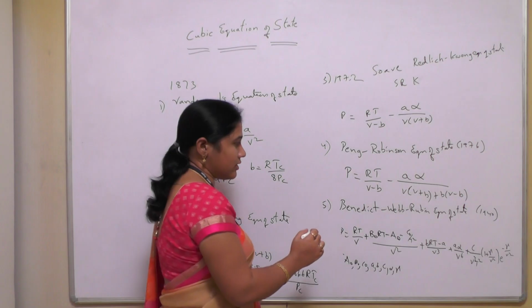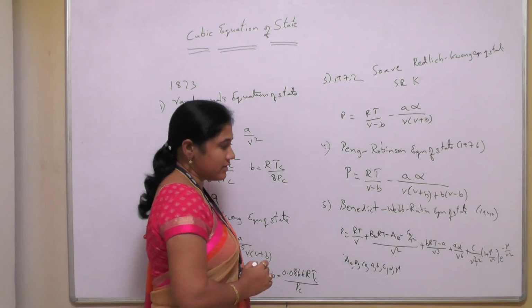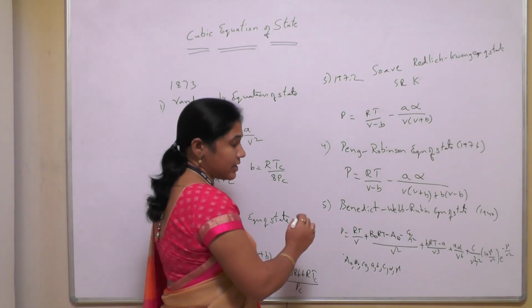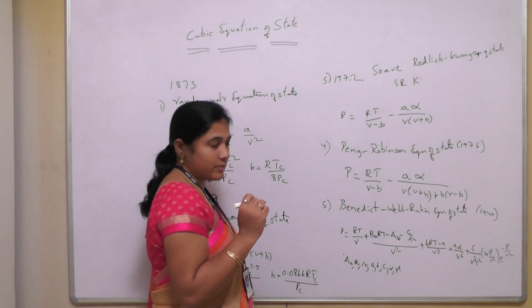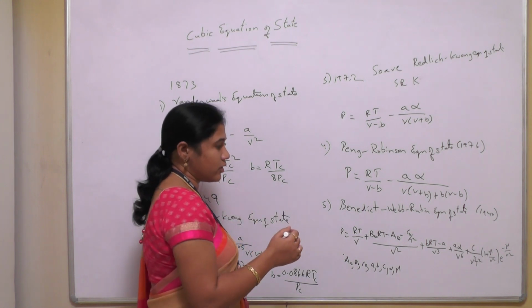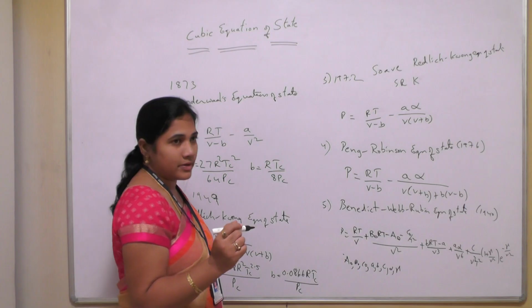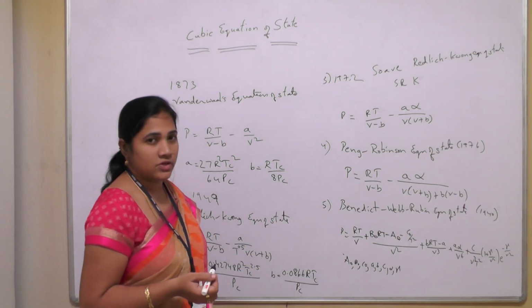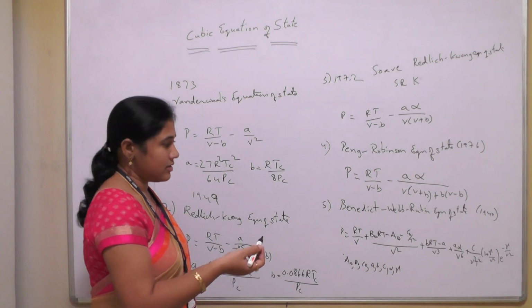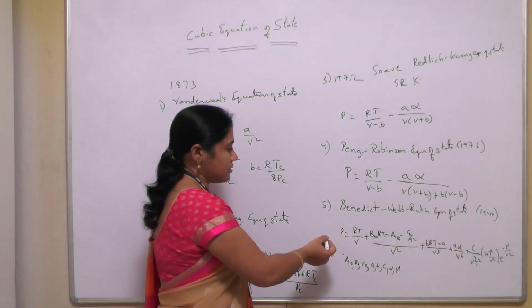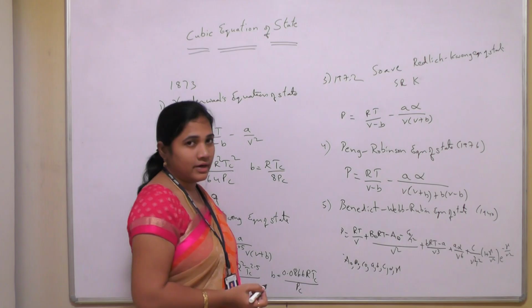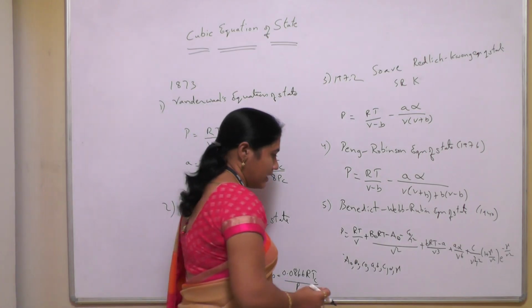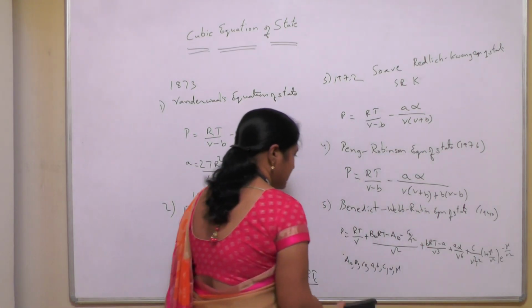It gives more accurate values than the other equations of state, and it is applicable for hydrocarbons, to find out their properties. Therefore, most petroleum industries use the Benedict-Webb-Rubin equation of state to know the values of pressure, volume and temperature. And one more equation of state